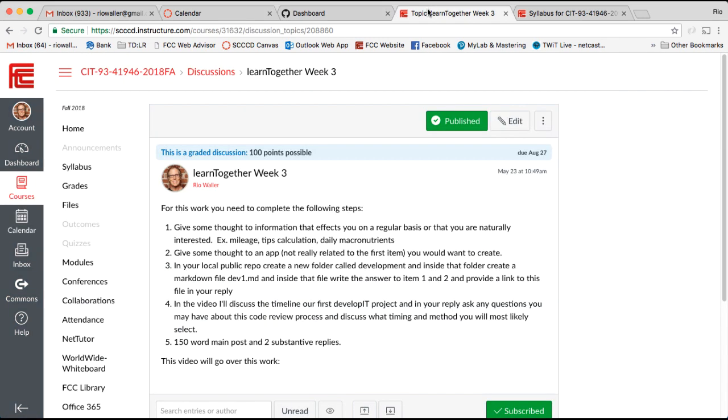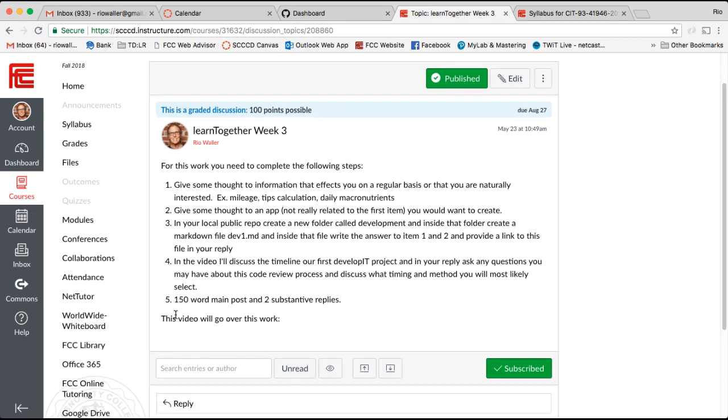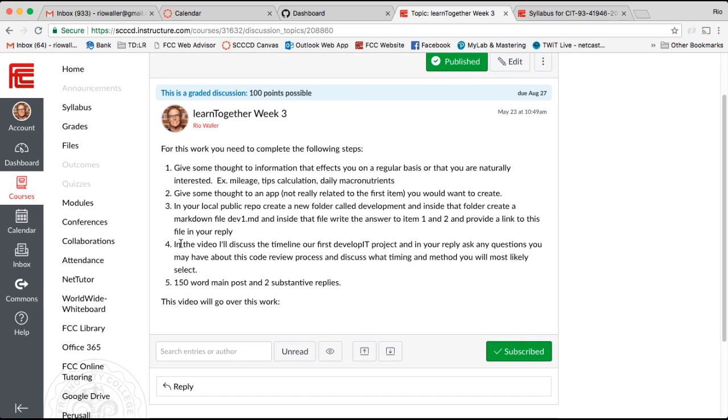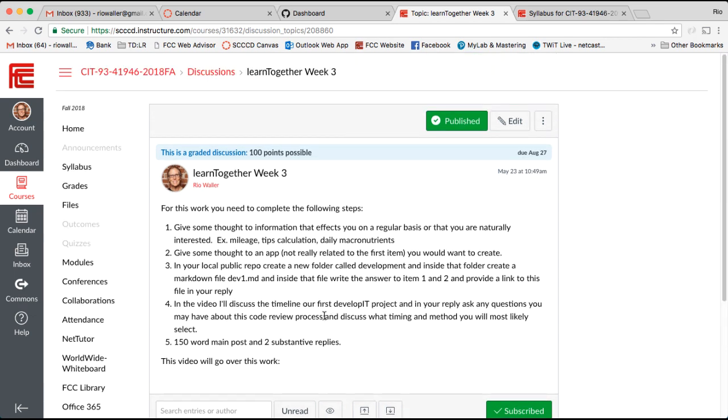All right, let me see, is there anything else in here? So what I should see is a link to your develop it 1, and make sure you somehow give a heading difference between the two of these. So in this one file you'll describe your first thoughts on the more simple, straightforward idea, and then also your first thoughts on an app idea. And then you'll hopefully understand better the timing of the code review, and you'll be telling me what timing, like what time of the day, you think would work, and the method you're likely to select.